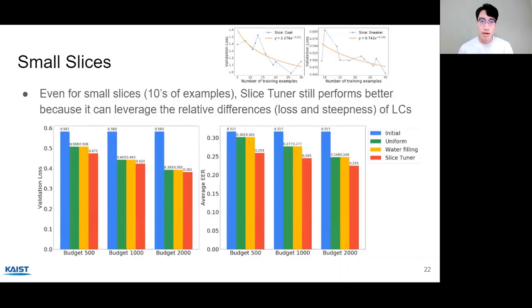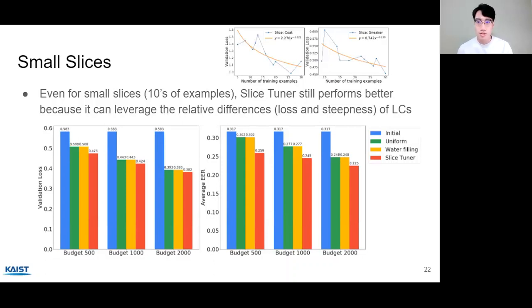But what if the learning curves are unreliable? In this experiment, we lower the initial slice sizes to tens of examples. On the top right, you can see that the learning curves are noisy and so unreliable. So in this case, we compare Slice Tuner with 2 baselines using different budgets, which correspond to different bars in the figures. But if you look at the result, Slice Tuner still outperforms the 2 baselines.